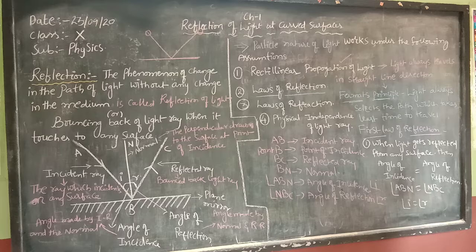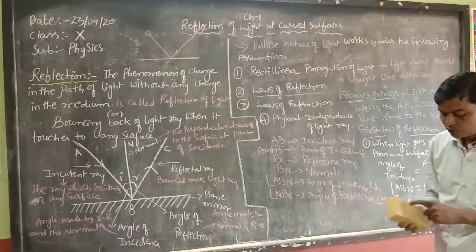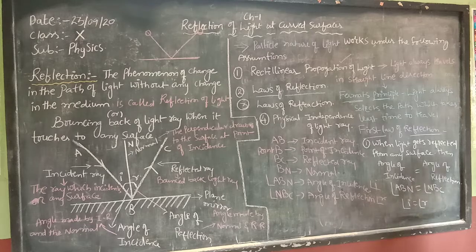What is the first law of reflection? Once again we will see, when light gets reflected from any surface, then the angle of incidence is equal to the angle of reflection. Here the angle of incidence is angle ABN and the angle of reflection is angle NBC. According to the diagram, we have taken the angle of incidence as angle I and the angle of reflection as angle R, so we wrote angle I is equal to angle R. So this is the first law of reflection. Now let us go through the second law of reflection.